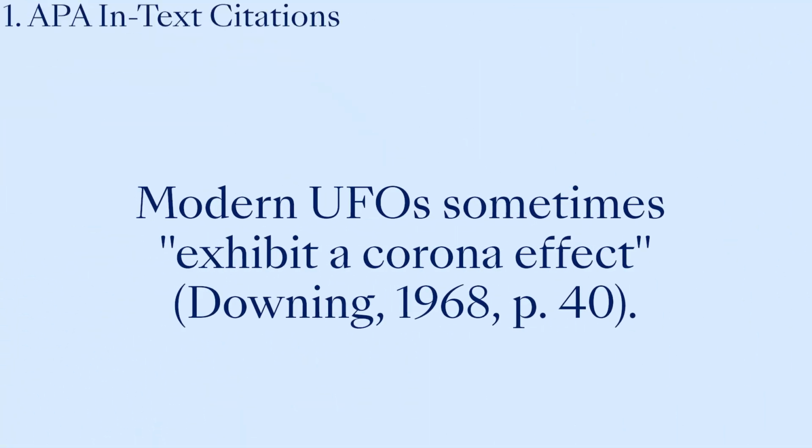If you're quoting from a book, you'll also need to give a page number as part of your citation. These typically follow the date inside the brackets. But if the author is already named in your text, give the page number after the quote. Let's look at the example. Modern UFOs sometimes exhibit a corona effect (Downing, 1968, page 40). If you were quoting from a page range, here's how.